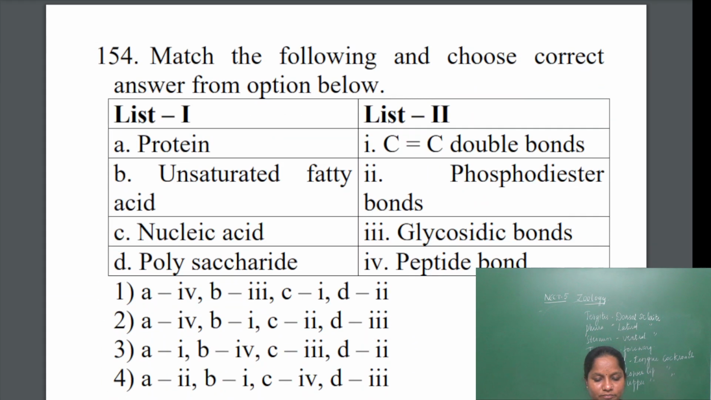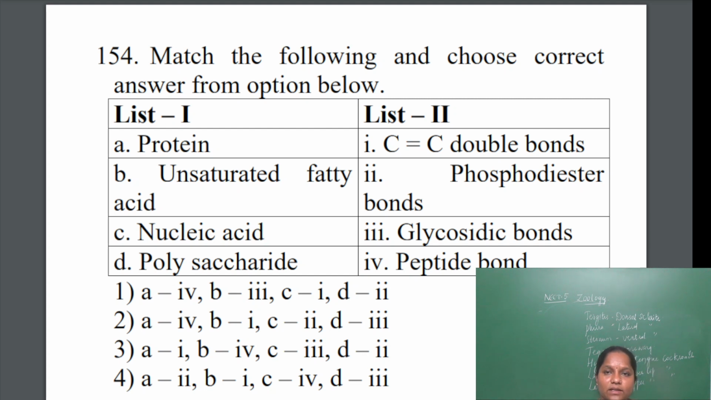Okay, next one. Again, as I said, most of the questions are match the following, so that we cover most of the syllabus. Match the following and choose the correct answer. Given here in list 1 are proteins, unsaturated fatty acids, nucleic acids, polysaccharides. In proteins, the bond formed between two amino acids is called a peptide bond. In unsaturated fatty acid it is C double bond C, so a double bond is formed between two carbon atoms.